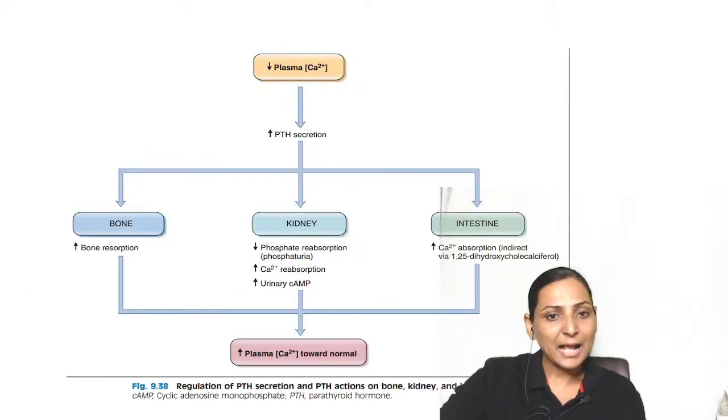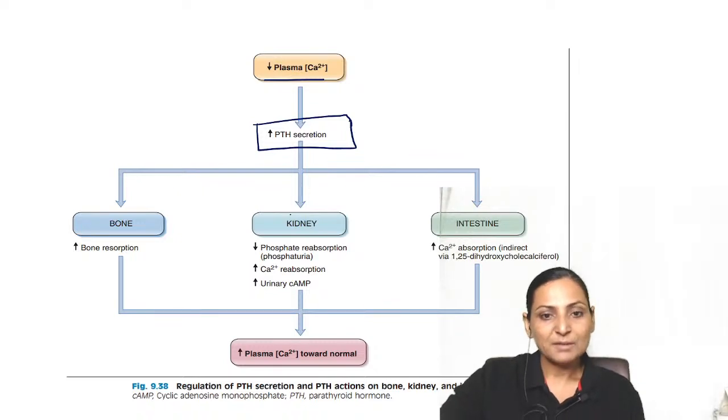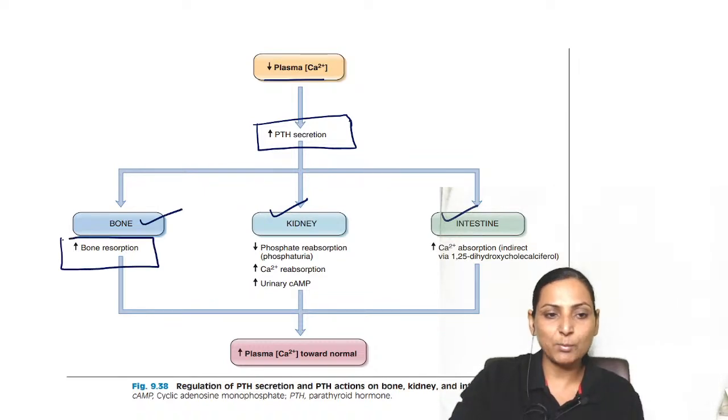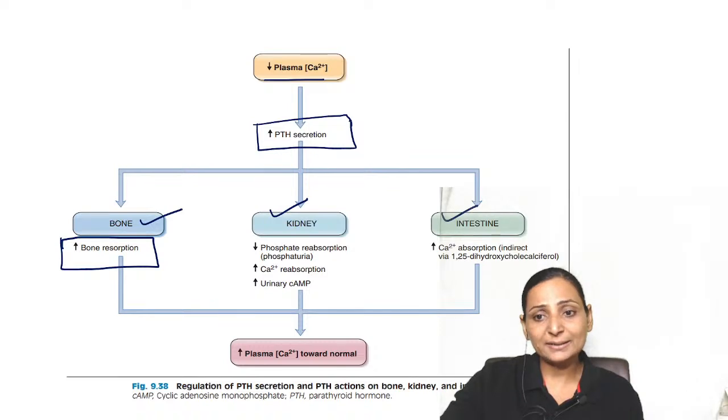So, as soon as there is a decrease in calcium, the first hormone to be released will be PTH, not vitamin D. This PTH will act on the kidney, it will act on the intestine and in the bones. In the bones, it increases the bone resorption. In the intestine, it causes increase in the calcium absorption. This action of PTH is called indirect action.